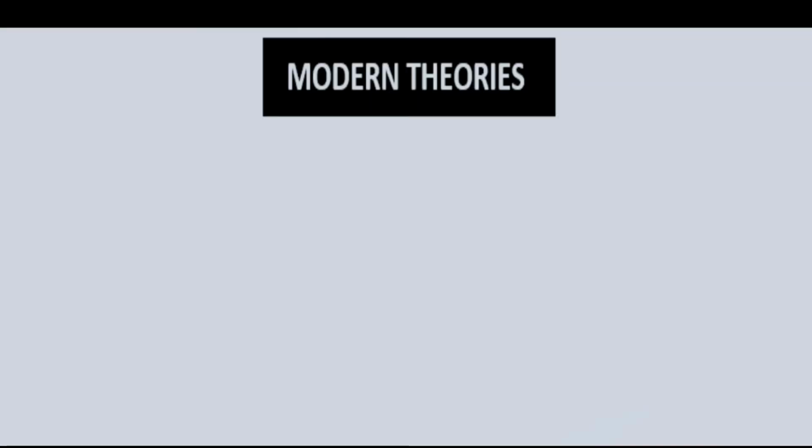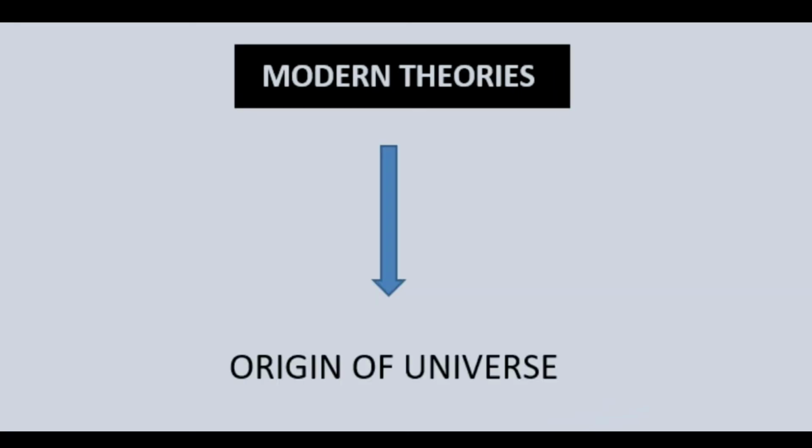This was the early theories. But the modern theorists basically focused on the origin of the universe. So early theorists were focusing on the origin of earth, the modern ones on the origin of the universe. Among them, the most renowned theory is the Big Bang theory, which we all know. It was given by Edwin Hubble in 1920.